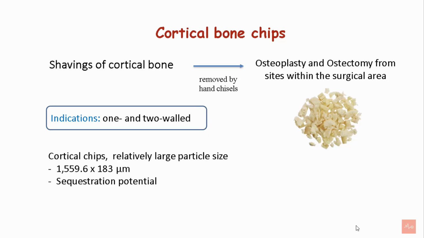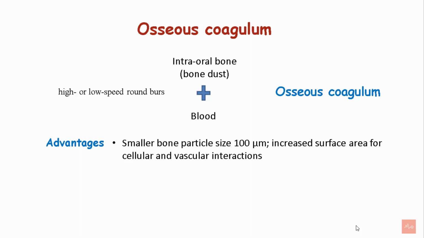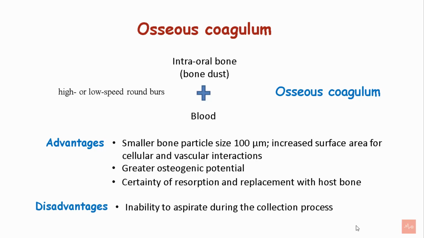These are available in large particle size and have the potential to undergo sequestration, and hence osseous coagulum and bone blend were introduced. The osseous coagulum is nothing but a mixture of the intraoral bone and the blood, which is obtained through high or low speed round burrs. Its advantage is it has smaller particle size, which increases the surface area for cellular and vascular interactions. It also has a great osteogenic potential. It also undergoes resorption and replacement with the host bone. Certain disadvantages are its inability to aspirate during the collection process and the difficulty in knowing the quality and quantity of the bone.